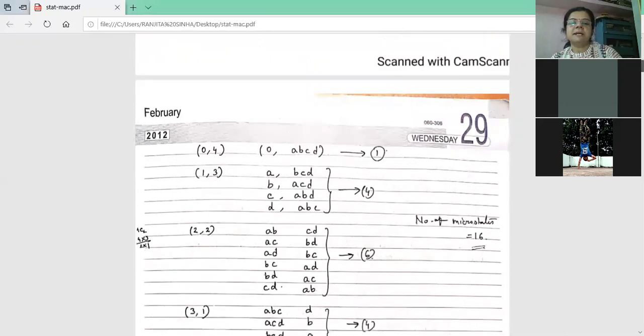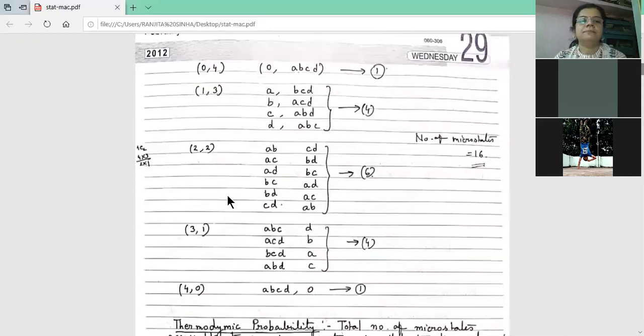Now the next arrangement, 3, 1. So 3 particles in the first box and only 1 particle in the second box. We are putting ABC particles in the first box. So what remains? D remains, and we are putting it in the second box. In this way, 4 possible arrangements we have done. And the total number of microstates under the 3, 1 macrostate is 4.